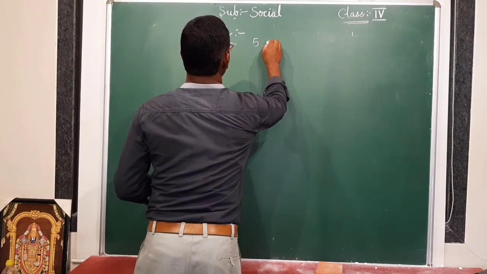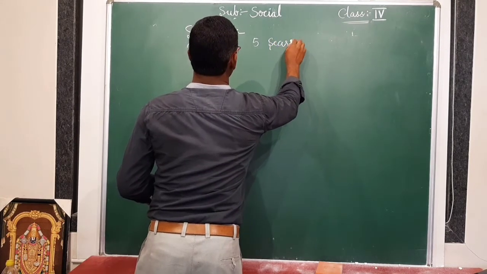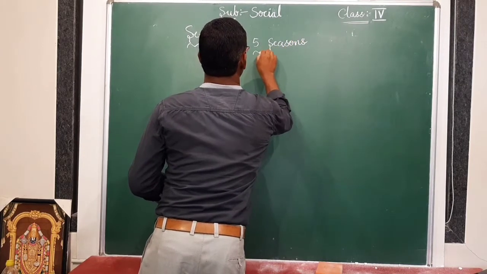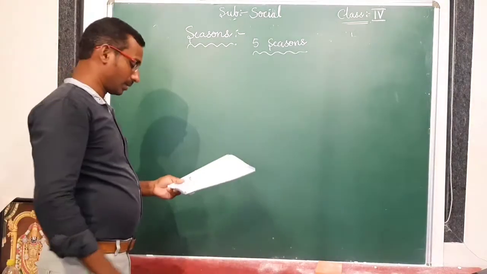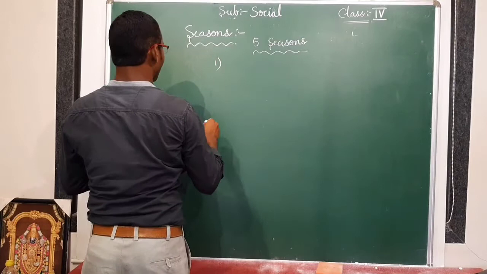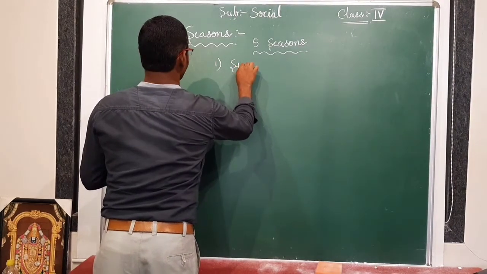Here we have mainly 5 seasons. How many seasons are there? There are 5 seasons. So what are the 5 seasons? Number 1 is summer season.